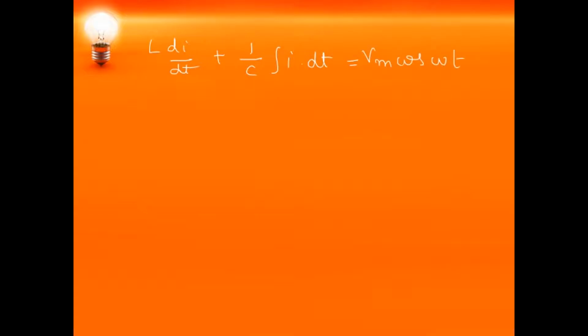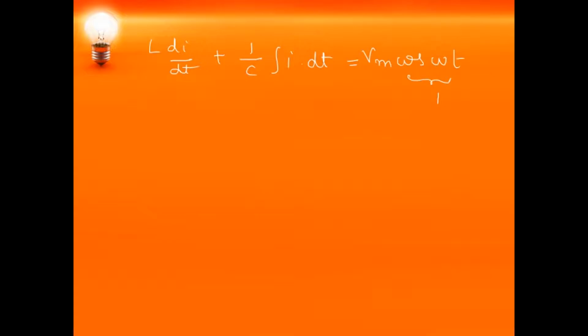We will assume this cos omega t as 1. Why? Because when the arc is quenched, there is a very high voltage appearing across the circuit breaker contacts. The same voltage appears across the capacitance, which is the restriking voltage. So it will oscillate at the natural frequency, and that phenomenon exists only for a short period of time. Whatever changes happen in that short period of time, we are going to neglect, and because of that we will assume cos omega t equal to 1.